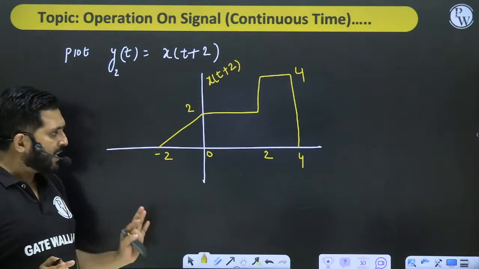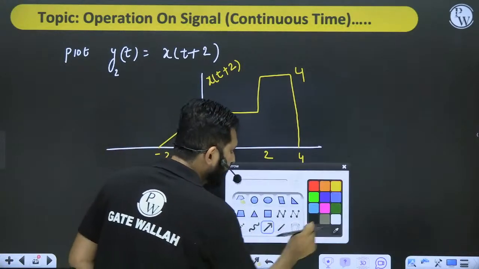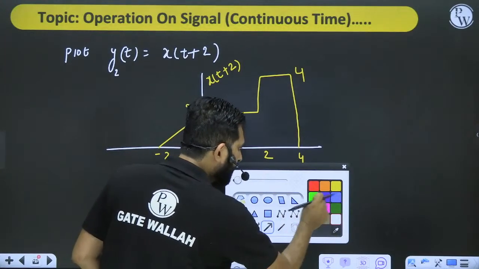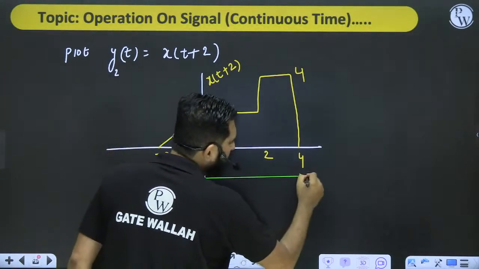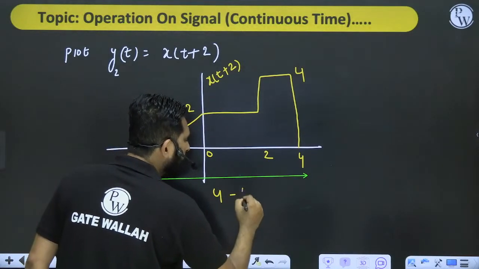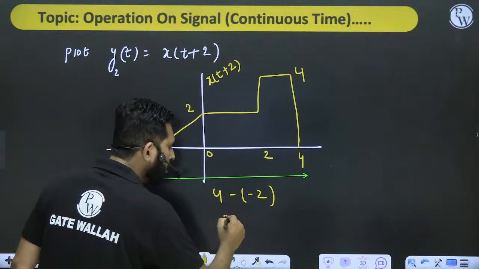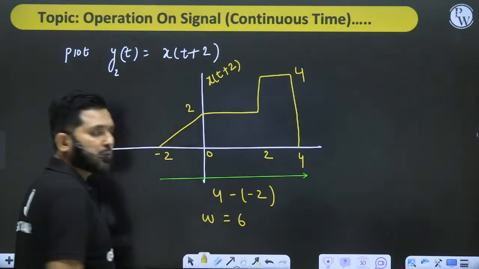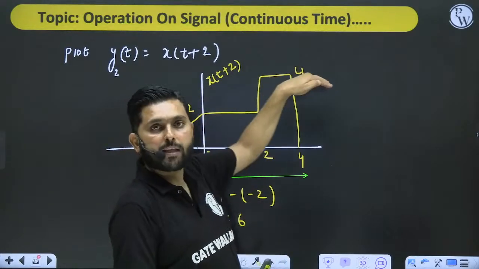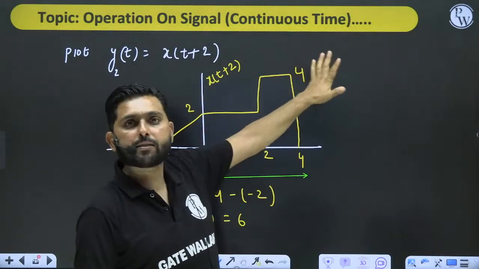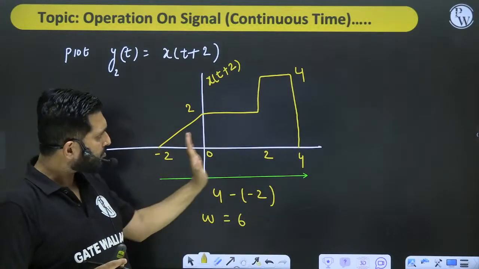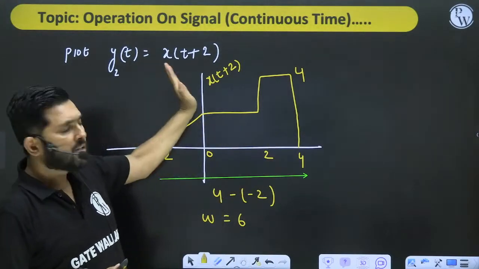Now my point is, can you change the width? Can you tell me the width of this function? Yes, we can find it. The width of the function is still upper bound minus lower bound, 4 minus -2, which is still 6. So the width comes out to be 6. Width is 6, height is 4, and that's how shifting is performed.